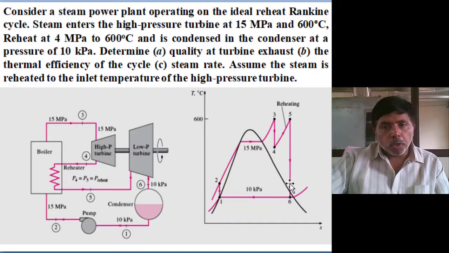Then whatever the dryness fraction is coming, the dryness fraction lines are there, 0.95, 0.9, 0.8, so extract the dryness fraction. Why? Because they ask for the quality of the steam. So you will get the quality of the steam, and horizontally you will also get the enthalpy of the steam.